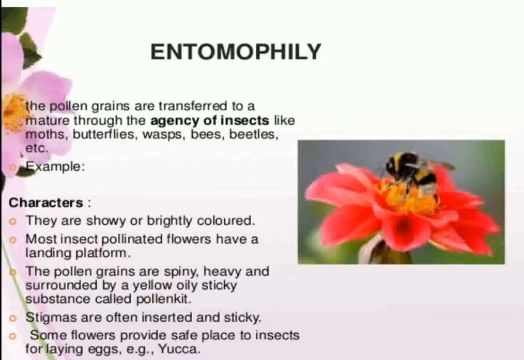The pollen grains are spiny, heavy, and surrounded by a yellow, oily, sticky substance which we call pollen kit. Stigmas are often inserted and sticky. Some flowers provide a safe place in the insects for laying the eggs. For example, yucca, which is a different type of pollination caused by specific insects. Now, nature has co-evolved the pollinators and the flowers so as to cause this process to occur in a symbiotic way.